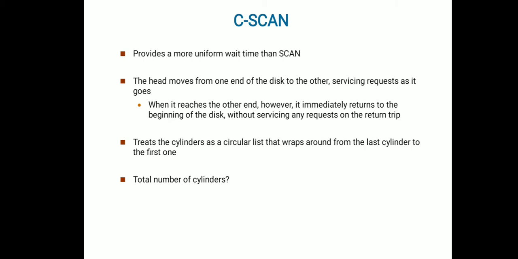So here it takes into account how many requests there are. In the previous case we chose the left end where there were only 2 requests, but here, if it is the right end, there are more requests. So it will choose the right end and serve all the requests. Then it will move towards the left, and from the left it will respond to the other requests. Let's see how it works.